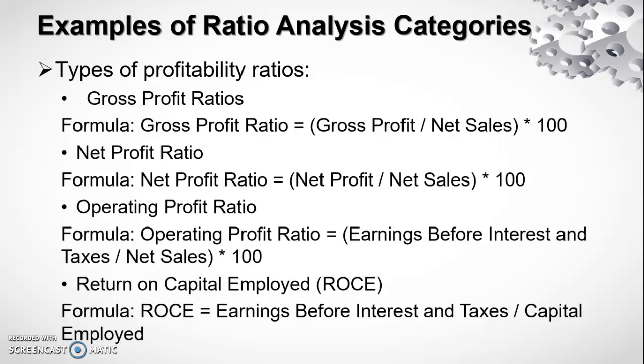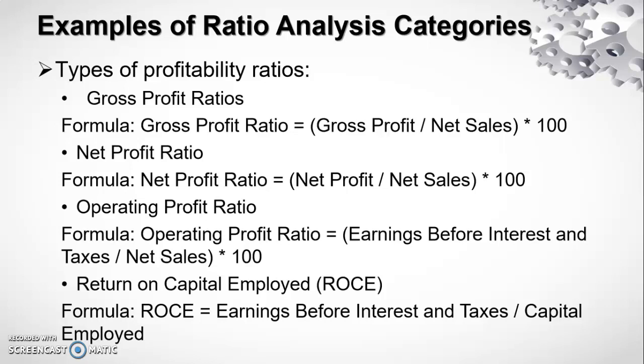Next, net profit ratio. Net profit ratios are calculated in order to determine the overall profitability of an organization after reducing both cash and non-cash expenditure. The formula used for the calculation of net profit ratio is net profit by net sales into 100.